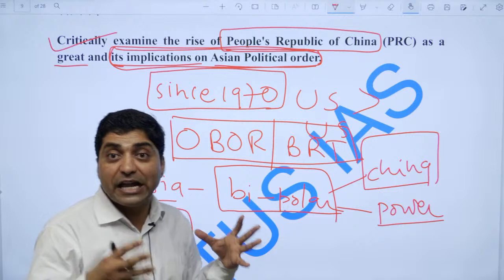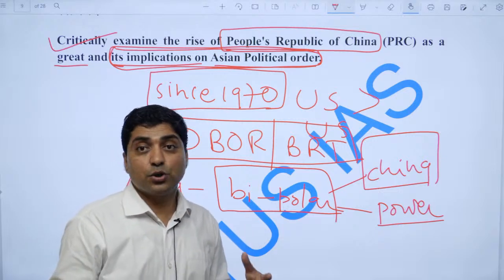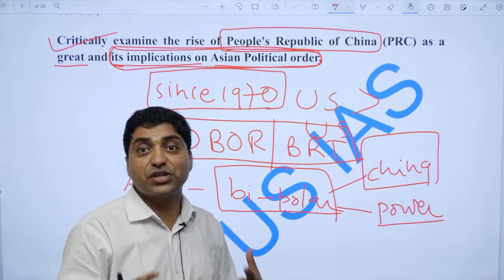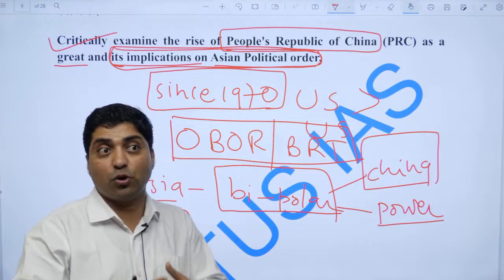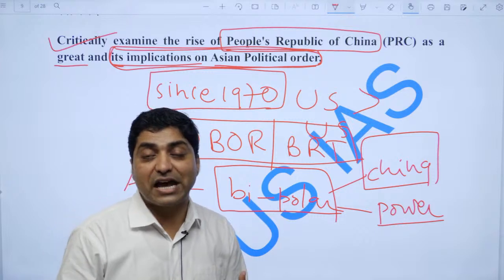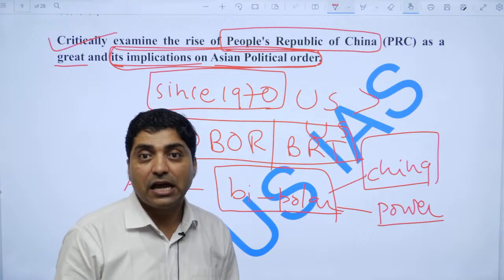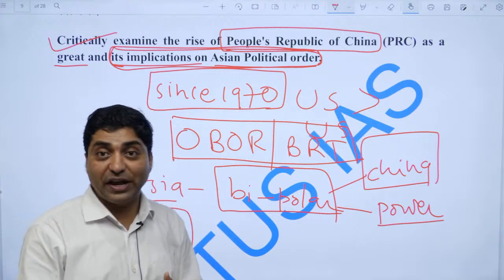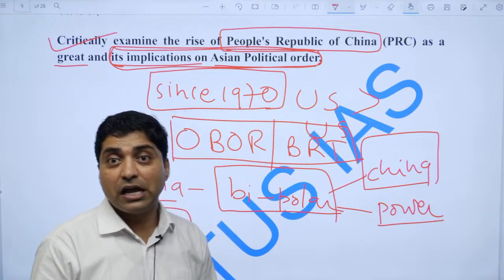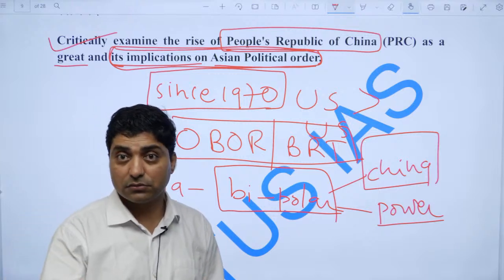It has claims over the South China Sea along the nine-dash line, right? Therefore, in Asian politics, China is emerging as a dominant power, right? And India has to face China in the near future, and therefore various countries have started the Quad, right?